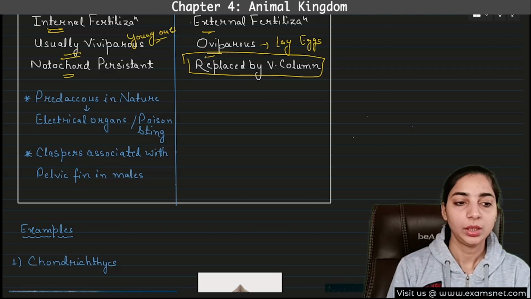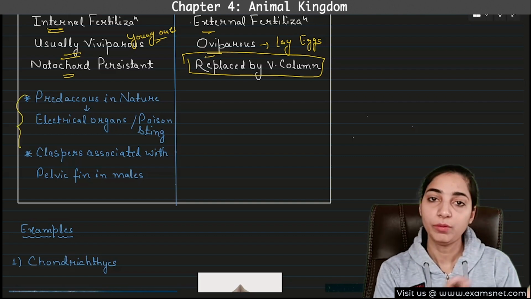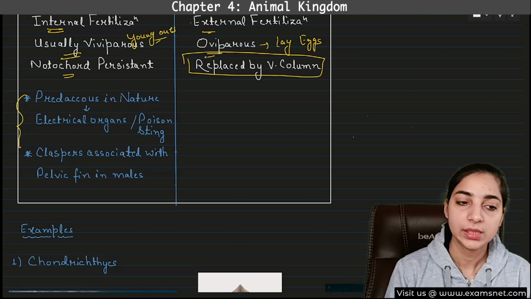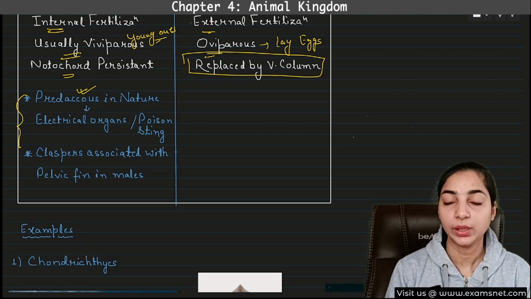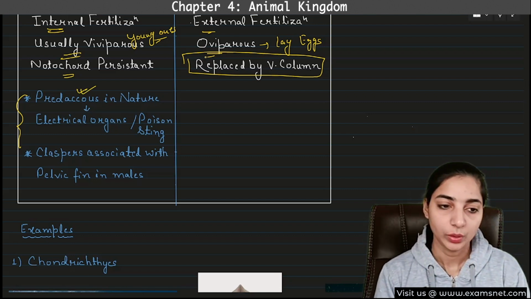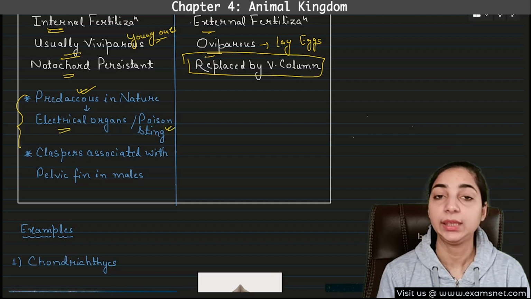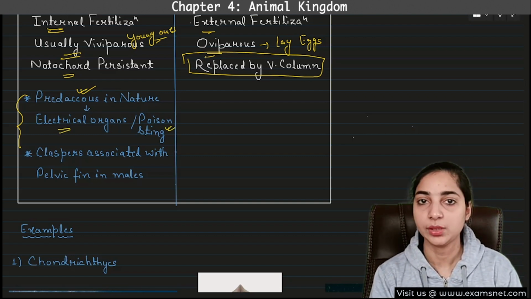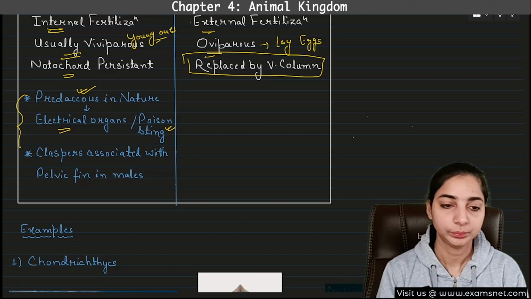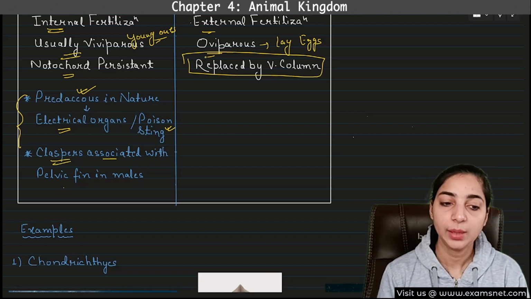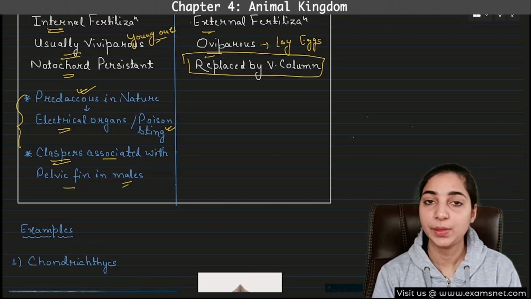Now there are two characteristics of Chondrichthyes that we have to keep in mind. First of all, that Chondrichthyes are predaceous in nature. Okay, they act as predator. Okay, and therefore they have electrical organs or poison sting that helps in the process of predation. Okay. Then they have claspers which are associated with the pelvic fin in males. So it is present in males.